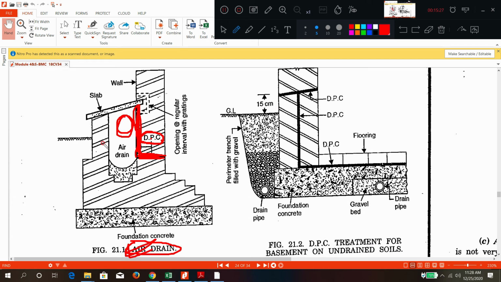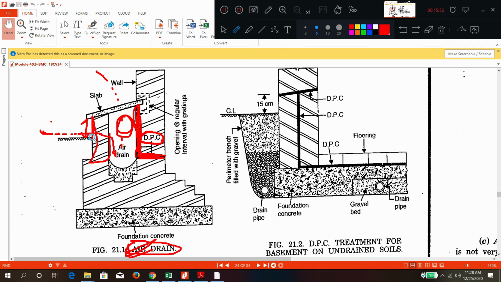Air drain is provided on the sidewise, so the rain water, or whatever water is there, will get collected here and it will be disposed of. Drain means one gutter type of structure, maybe a pipe, maybe open, that will be used to dispose of the water. Here the wall of that drain is made a little bit higher than the ground level, such that other water, gravitational water, should not come and fall here.